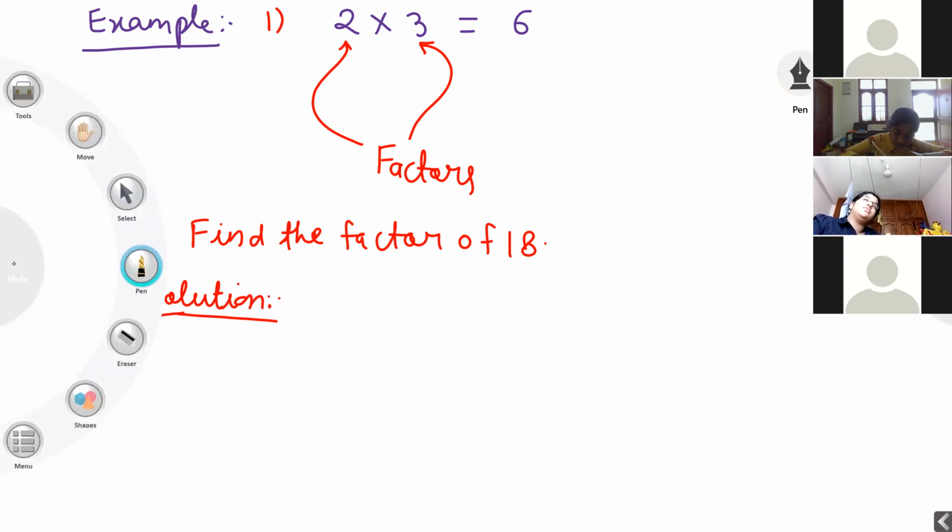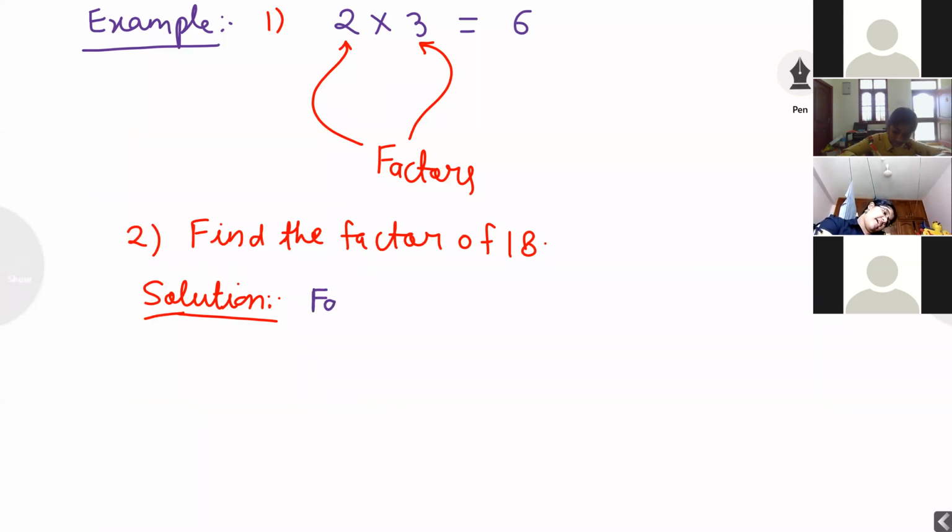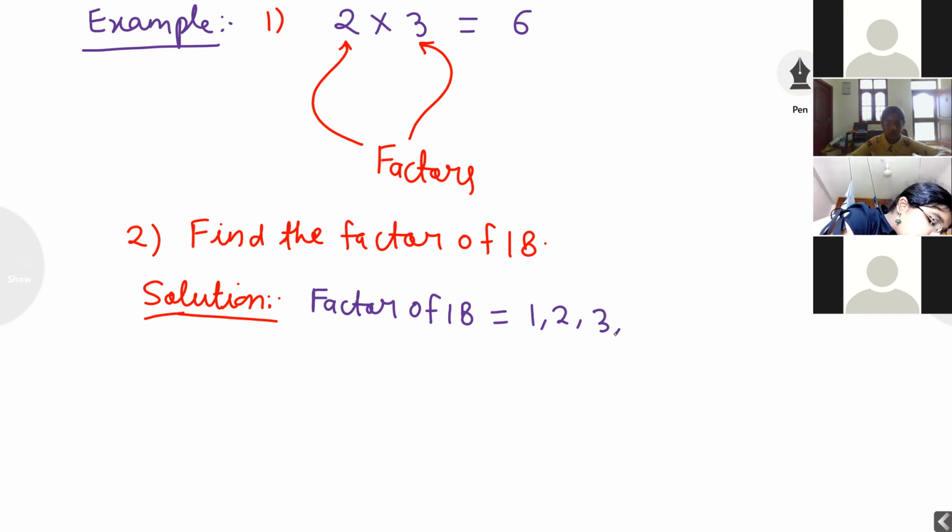Factor of 18 is equal to: 18 will come in one table, two table, three table, next four table will not come, five table no, six table, yes, next nine table, and 18. Now you are observing students here, factor is ending with original number.